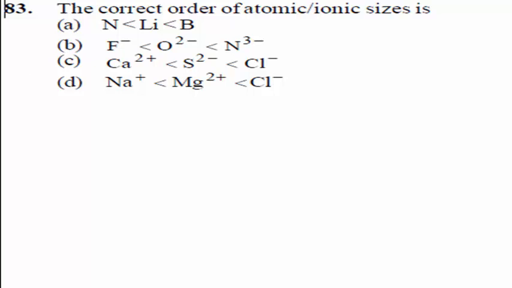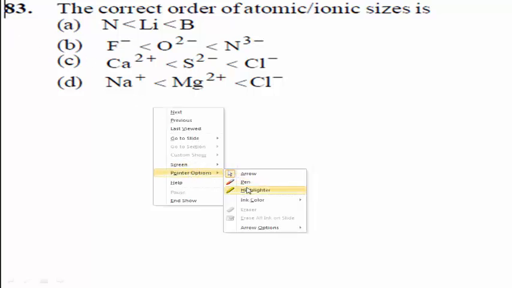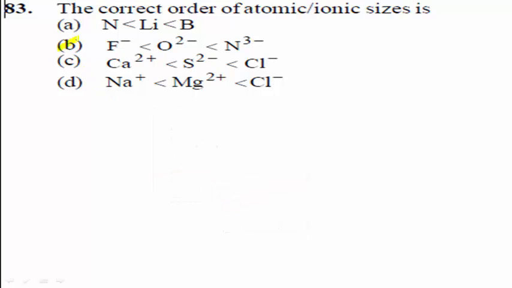Please remember, this is very important. Among the isoelectronic species, the anion having more negative charge would have the larger size. Therefore, option B is the right answer.